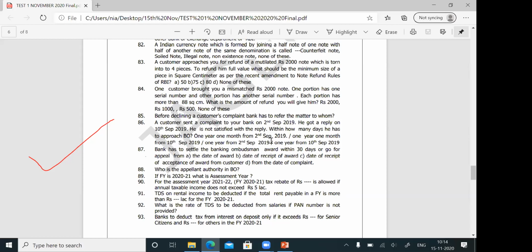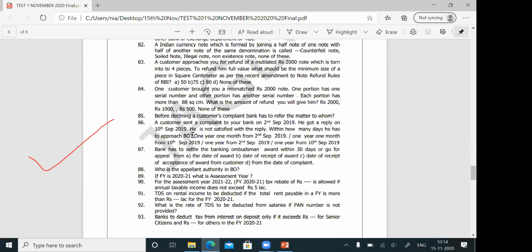Question number 86. From this question number 86, 3-4 questions also we will discuss. Keep that in mind. Read the question very closely. That is why I told you to keep a hard copy of the question paper with you. A customer sent a complaint to your bank on 2nd September 2019. He got a reply on 10th September 2019. He is not satisfied with the reply. Within how many days does he have to approach the banking ombudsman?